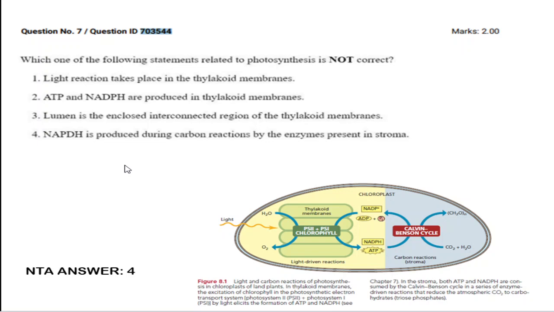That might be the one reason, but many students have challenged this particular question. The reason I am predicting is that some are saying statement 2 is also not correct, because ATP is produced in stroma. Some students, if you notice, in statement number 4 the term is typed wrong. It is NADPH, but here they had given NAPDH. So there is a spelling error, but we might not know whether CSIR will take this into account, because I noticed that particular thing. But statement number 4 is not correct.